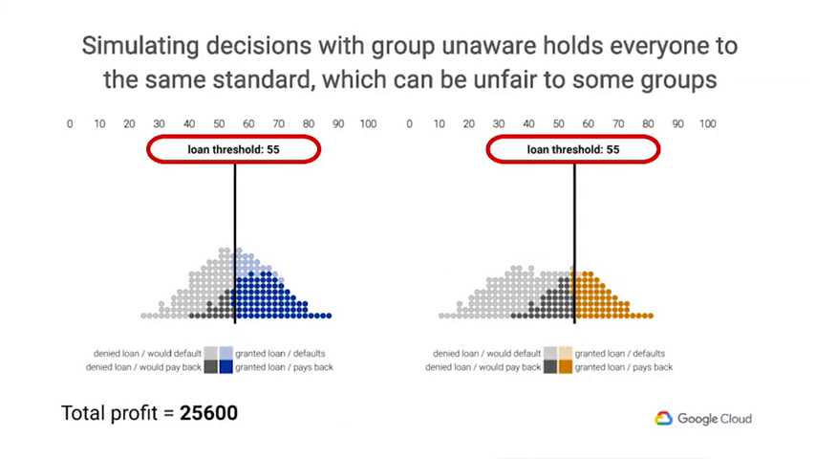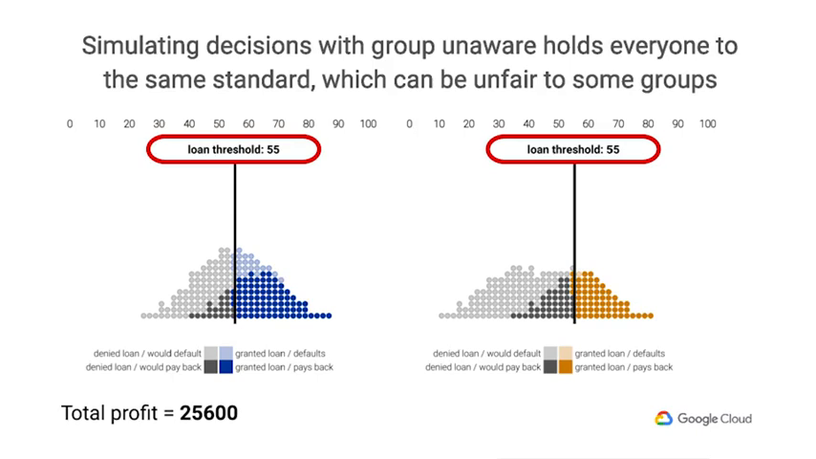Another technique would be to implement what's called a group unaware approach, which holds all groups to the same standard. So in this scenario, we'll use the same threshold, 55, for all groups. Is this really the right solution though? For one thing, if there are real differences between two groups, it might not be fair to ignore them. For example, women generally pay less for life insurance than men since they tend to live longer.